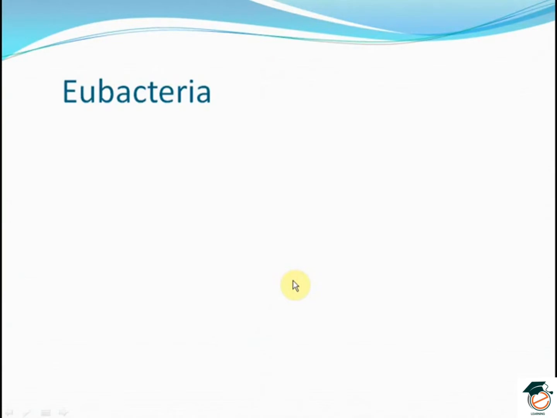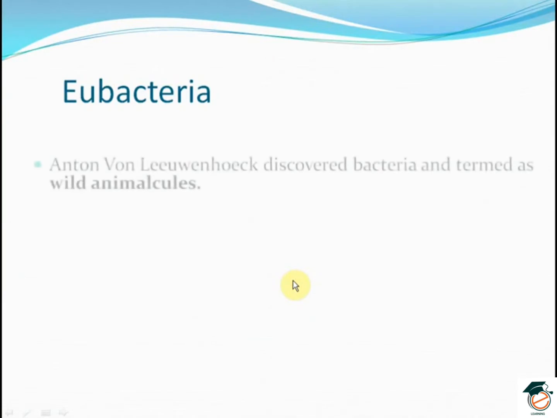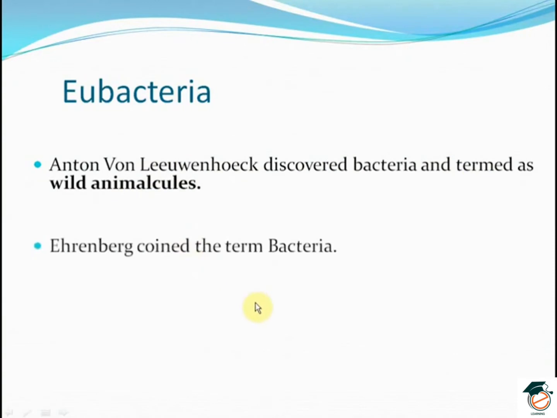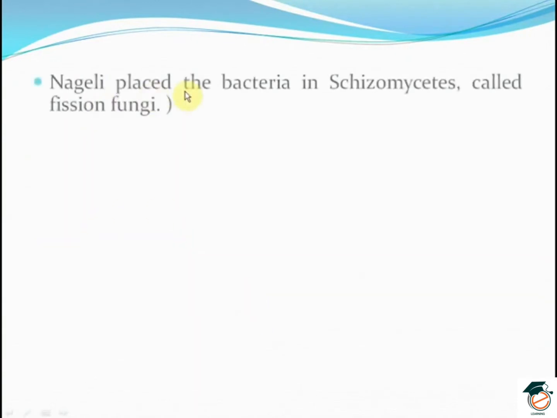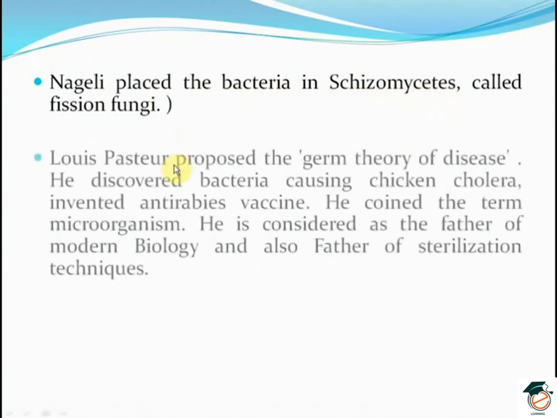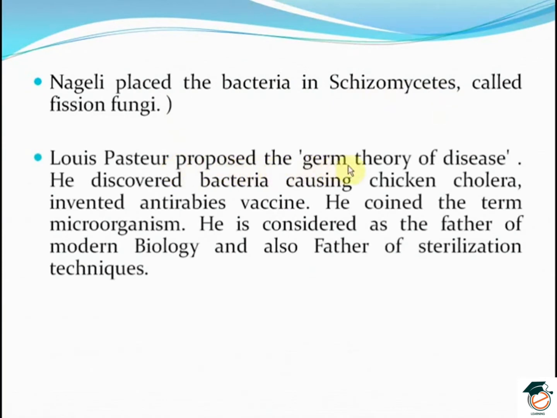Eubacteria. It is one of the most important groups under the Monera. Anton von Leeuwenhoek discovered bacteria and termed them wild animalcules. Ehrenberg coined the term bacteria. Nageli placed the bacteria under schizomycetes and called them fission fungi. Louis Pasteur proposed the germ theory of disease.